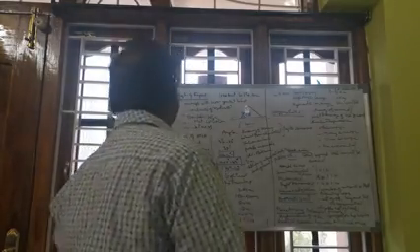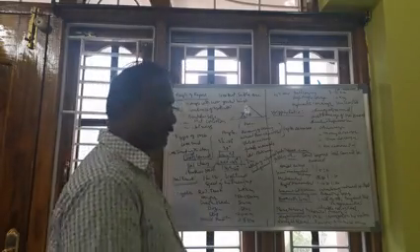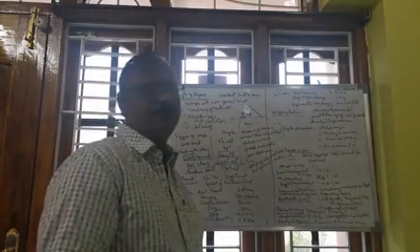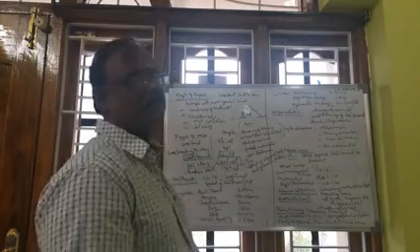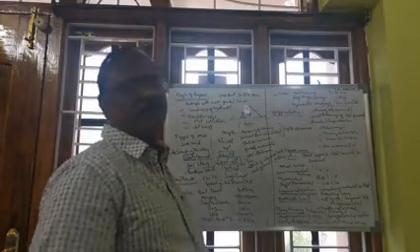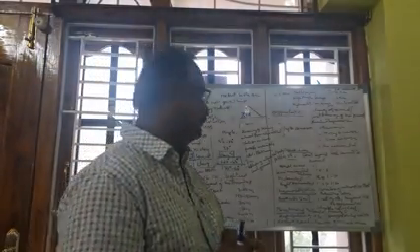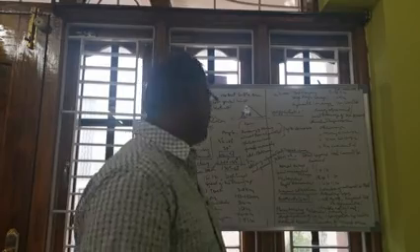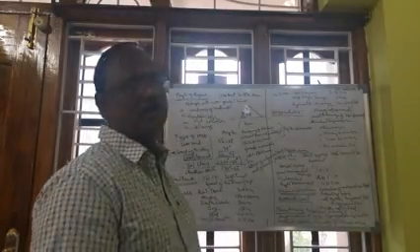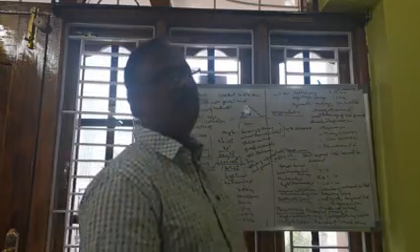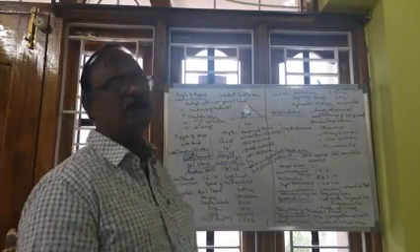And the next term is haul roads. Suppose the opencast mine has benches, and the OB and the coal are removed in the form of vertical benches. Suppose the OB is 50 meters, and below the 50 meters the coal is available.